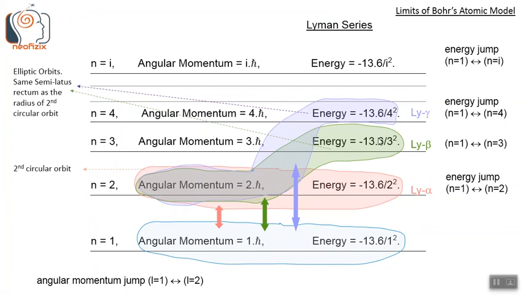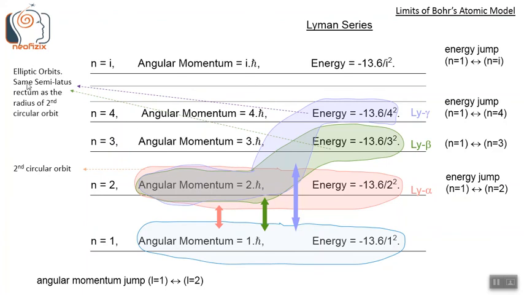That is n equals 2, 3, 4 or up to infinity. That is, the electron can rise from the first circular orbit to the second circular orbit or to some elliptical orbit with the same semi-latus rectum as the radius of the second circular orbit. Because semi-latus rectum is connected directly with angular momentum value, these two are linked. So same angular momentum level means same semi-latus rectum.